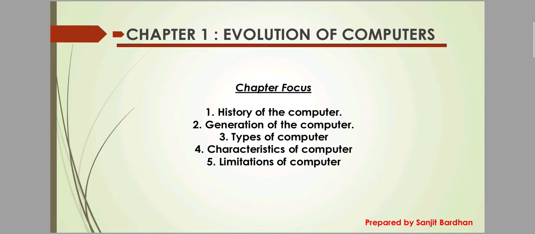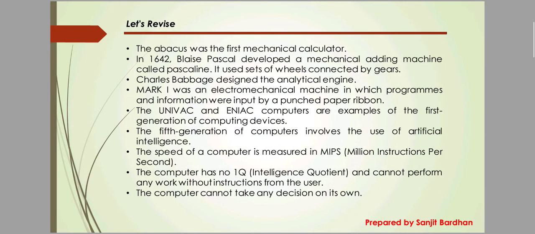Here you can see the contents of the first chapter: history of computers, generation of computers, types of computers, features of computers, limitations of computers. We have already discussed these topics, so now we can take a quick review of this chapter. First, the abacus is a mechanical calculator. We all know that the abacus is a fast mechanical calculator. Next, Pascal developed a mechanical adding machine called the Pascaline, which uses a set of wheels connected by gears. Next, Charles Babbage designed an analytical engine.